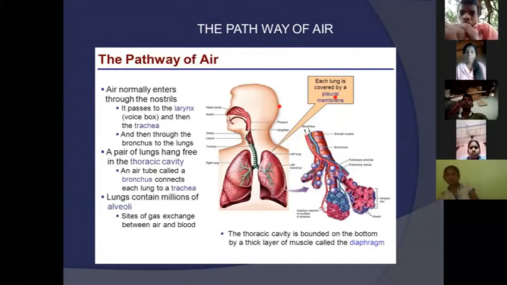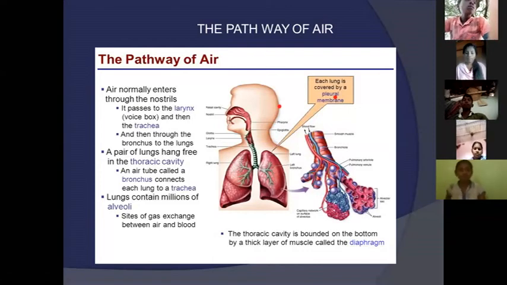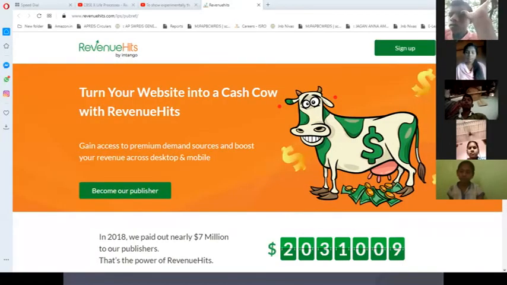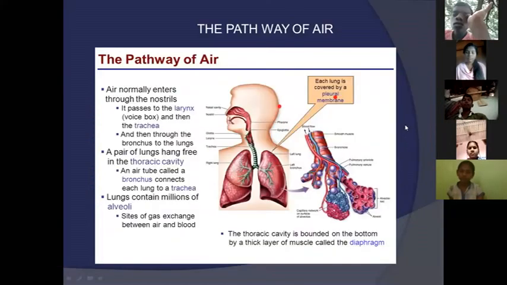See, this is a very important topic, the pathway of air. Pathway means direction. What is the pathway of air? See in this diagram, this is the respiratory system. First of all, air enters through the nostrils. We have two nostrils situated at the nasal cavity.